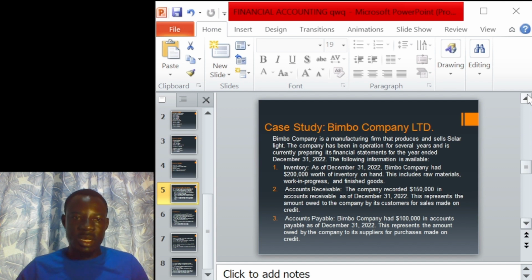As I have explained, when we bought goods on credit from our suppliers, we did not pay physical cash. And for that matter, we are owing our suppliers. The name given to the money we are owing our suppliers, in accounting, we call it account payable. Let's proceed.